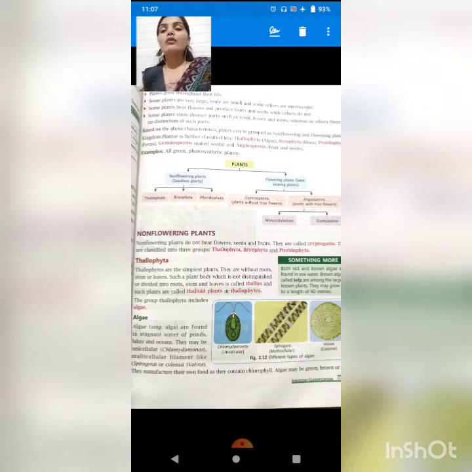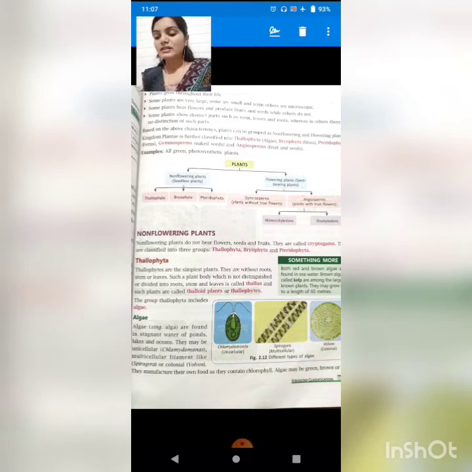Okay, now the first thing which we are going to study in detail is non-flowering plants. So in non-flowering plants, what are we going to study, students? Thallophyta. Thallophyta are thalloid plants, means they have only a simple structure, a thallus-like structure. No complexity will be found in the Thallophyta. For example, the most common Thallophyta are algae.